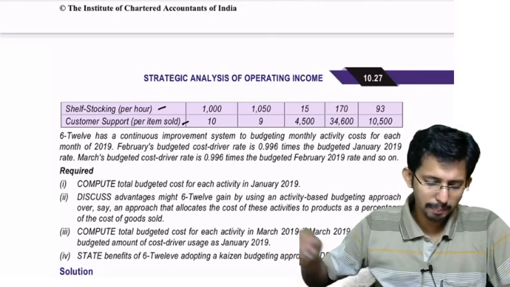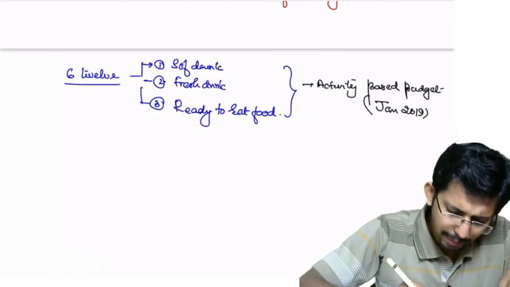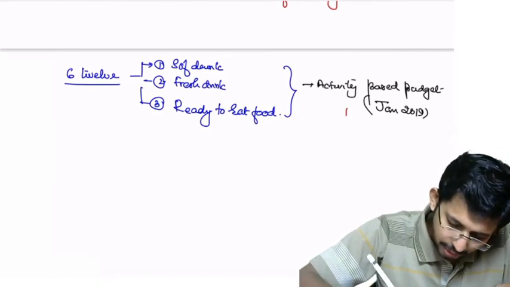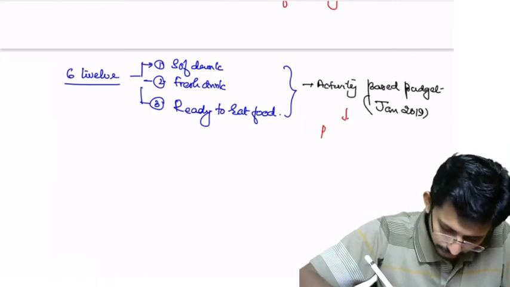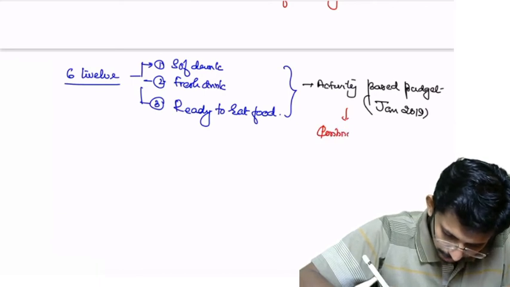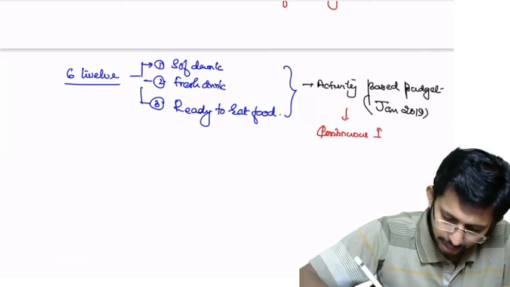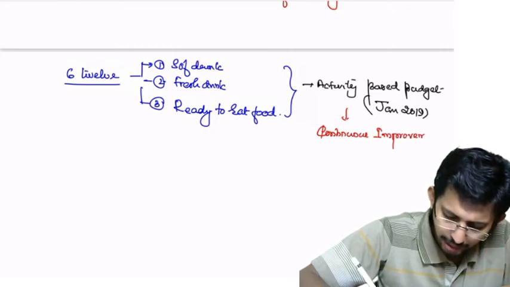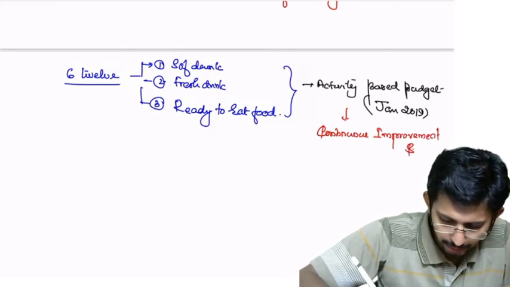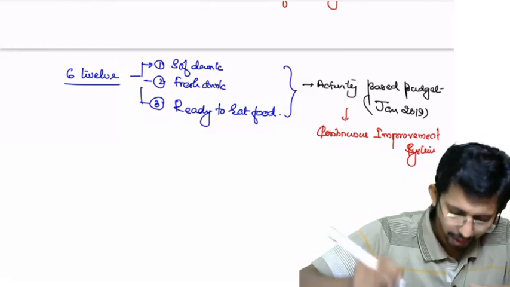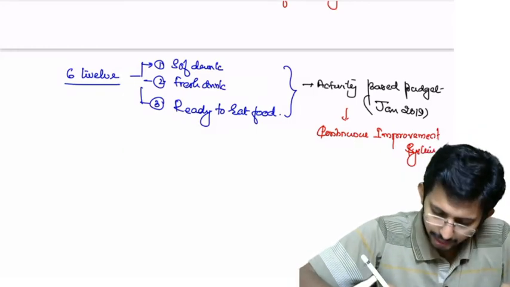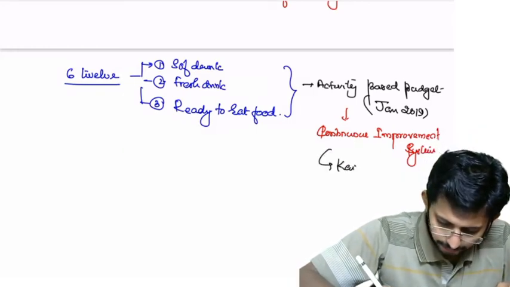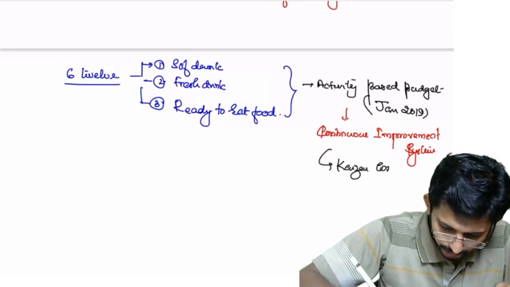So here what the company is doing, the company has continuous improvement system. We have heard about this terminology somewhere else. Continuous improvement. We have used the same terminology in Kaizen costing.